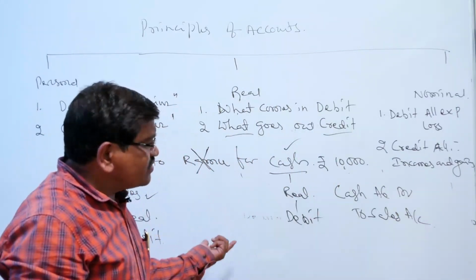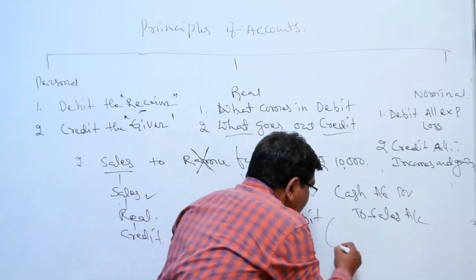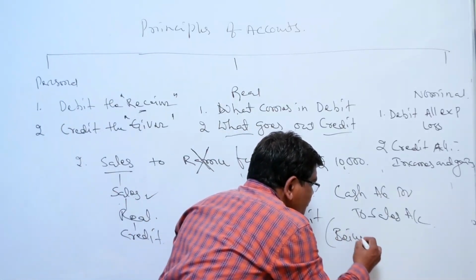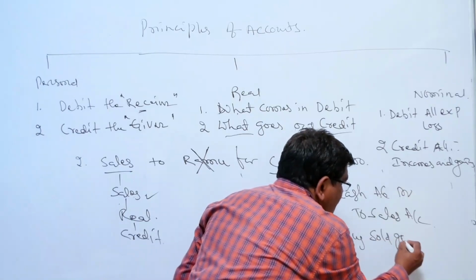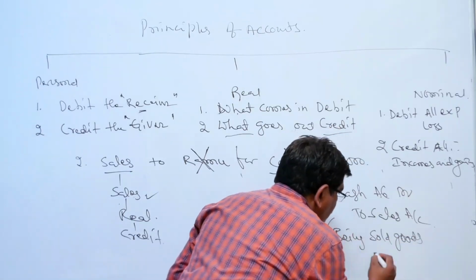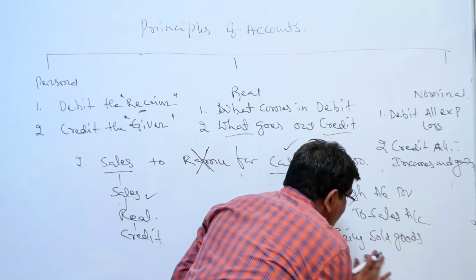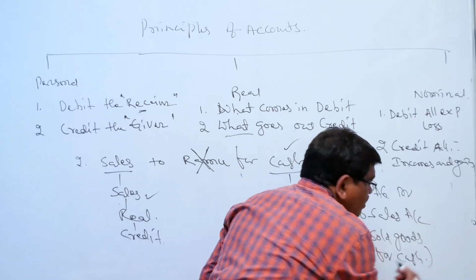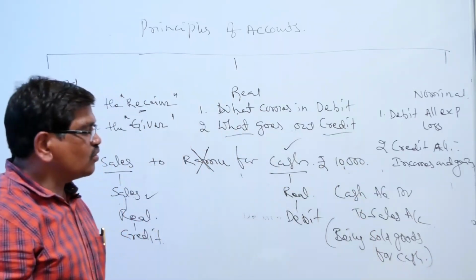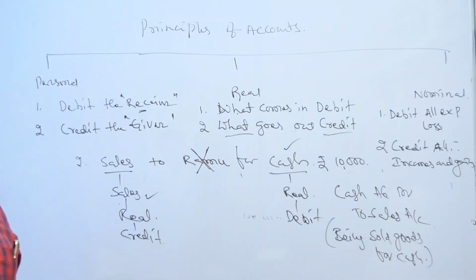Okay. Now what is the narration? Being sold goods for cash, being sales for cash.